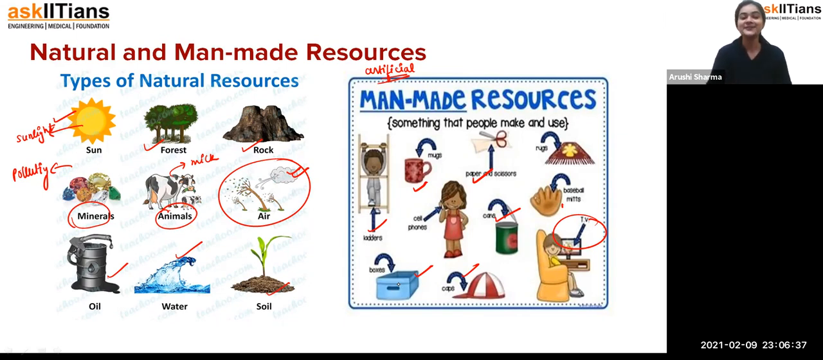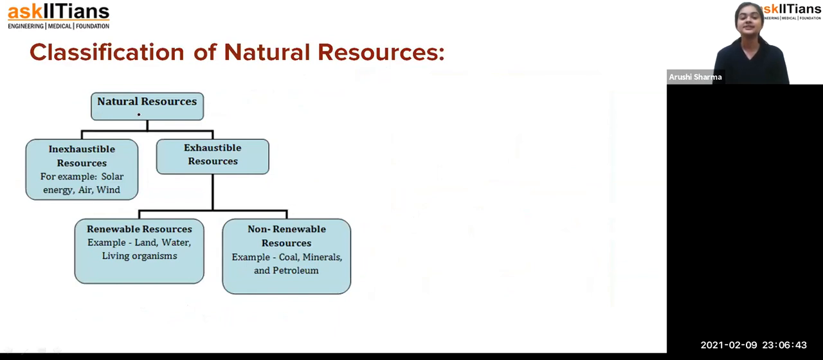Okay, now we have to see what is the classification of natural resources. The resources which we are getting from nature, we call natural resources. Fine. But then natural resources have been divided into two parts. Now, two parts how? First is inexhaustible and the other one is the exhaustible.